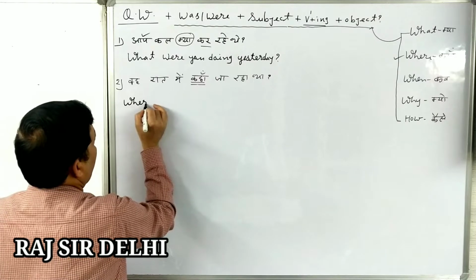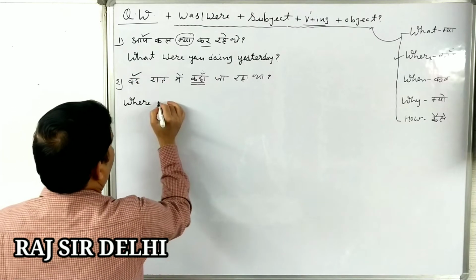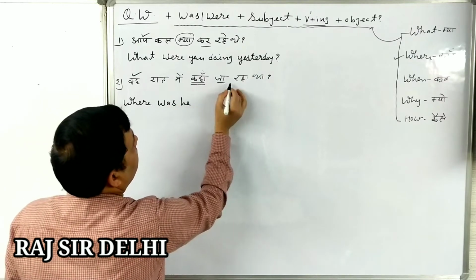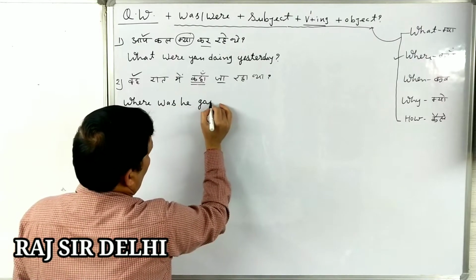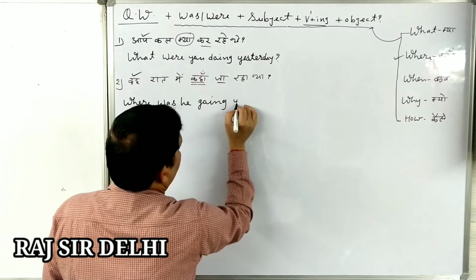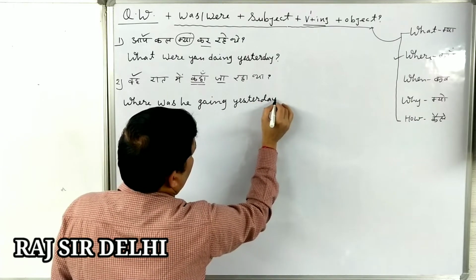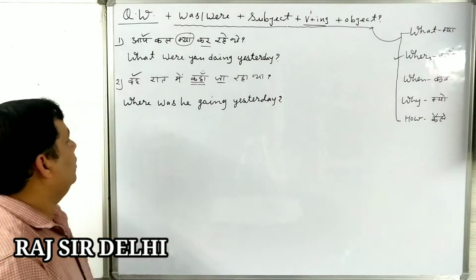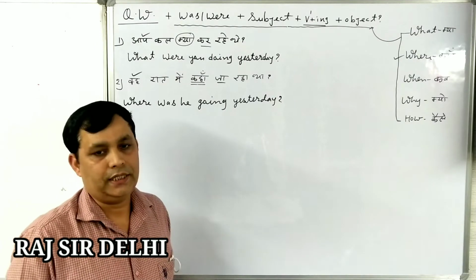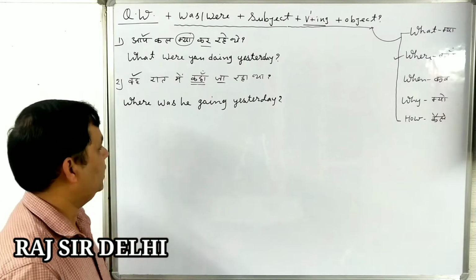Where, and what is the subject? Where was he going, and raat mein yesterday, and question mark. Once more we have to repeat. Where was he going yesterday? Again speak. Where was he going yesterday?